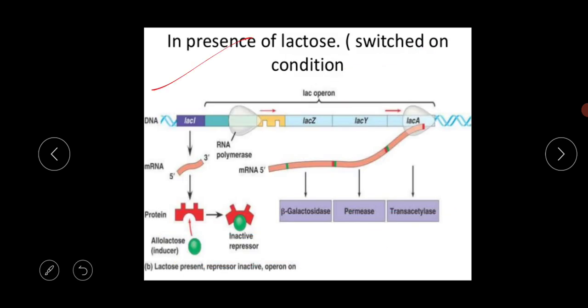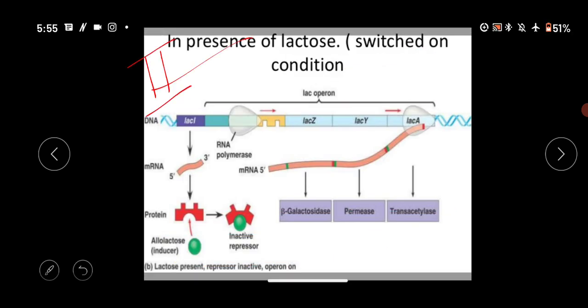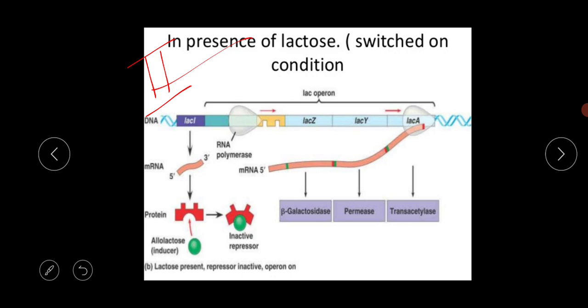Next is case study 2: in the presence of lactose, this is the switched on condition. In the presence of the inducer, lactose, the repressor has a higher affinity for the inducer than for the operator gene.